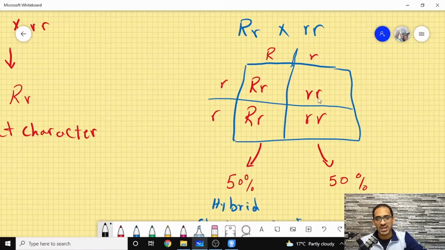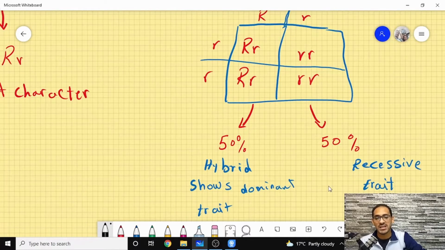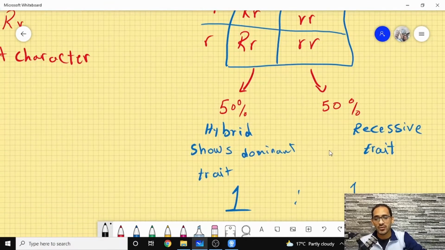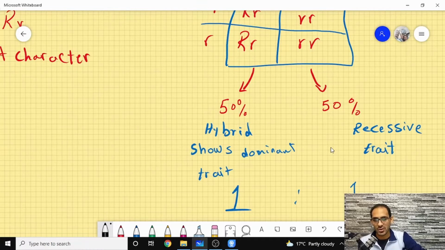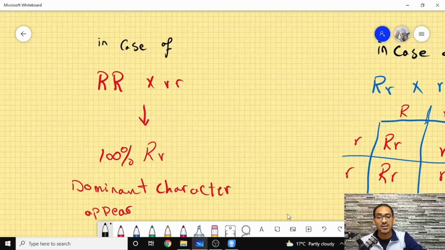That is 50%, and the other one is R small, R small, that is another 50% for the recessive trait. So I have a 50-50 ratio, or 1-to-1 ratio. If we have a 1-to-1 ratio, that means we are testing a hybrid. If we are having a 100% dominant character, that means I'm testing a homozygous dominant form.